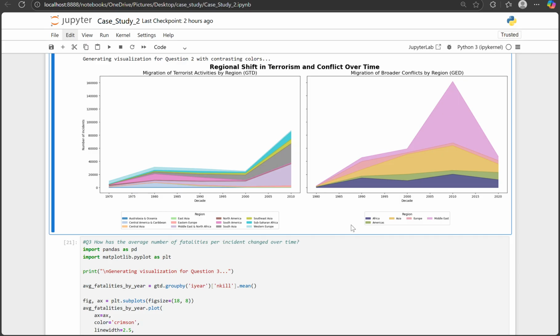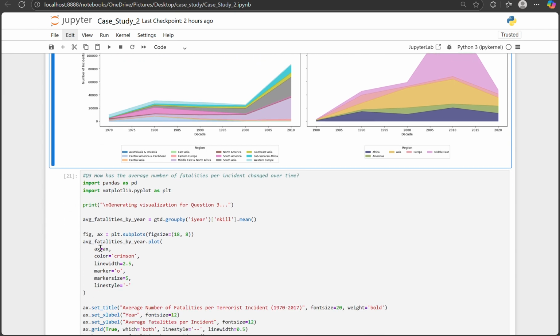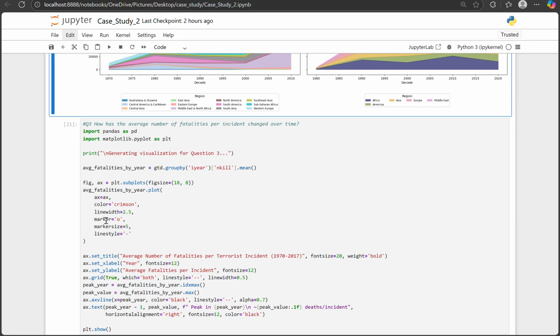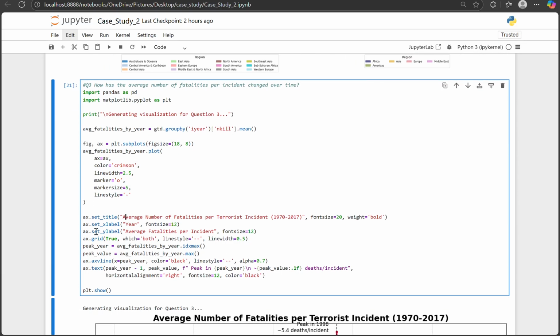After looking at regions, I wanted to study severity. How deadly is the average terrorist attack? I grouped the GTD dataset by year and calculated the average number of fatalities per incident. Then I plotted a line graph with year on the x-axis and average fatalities on the y-axis. I also used annotations to highlight important peaks like 1998.